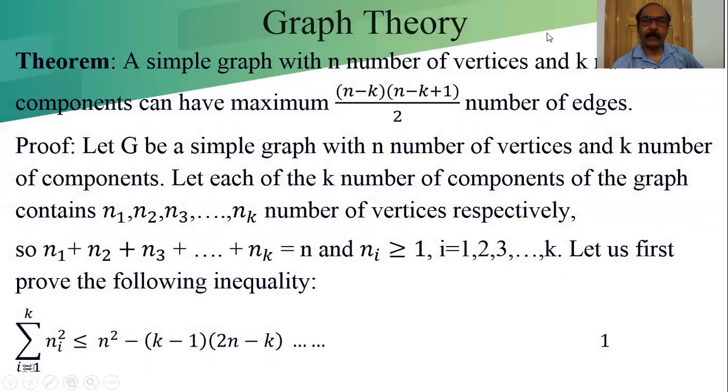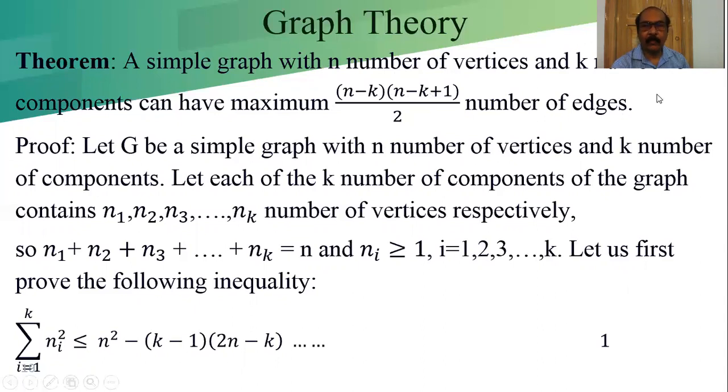Theorem. A simple graph with n number of vertices and k number of components can have a maximum of (n minus k)(n minus k plus 1)/2 number of edges. The maximum number of edges of a simple graph with n number of vertices is n(n minus 1)/2. We got nC2.